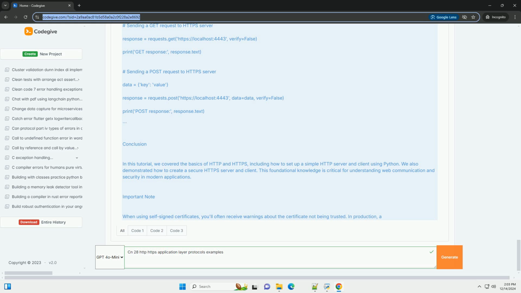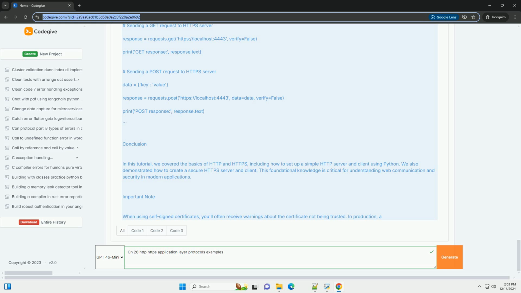Def do_GET, self. self.send_response, 200. self.send_header, Content-type, text/html. self.end_headers. self.wfile.write, b'Hello, this is a simple HTTPS server.' Def run, server_class equals HTTPServer, handler_class equals SimpleHTTPRequestHandler, port equals 4443.